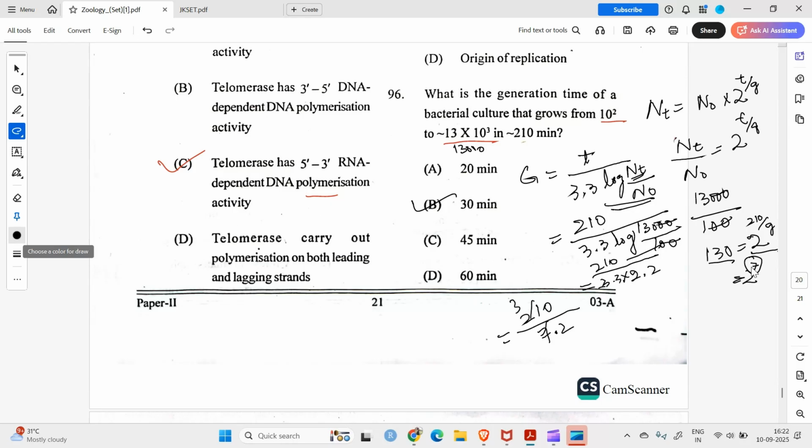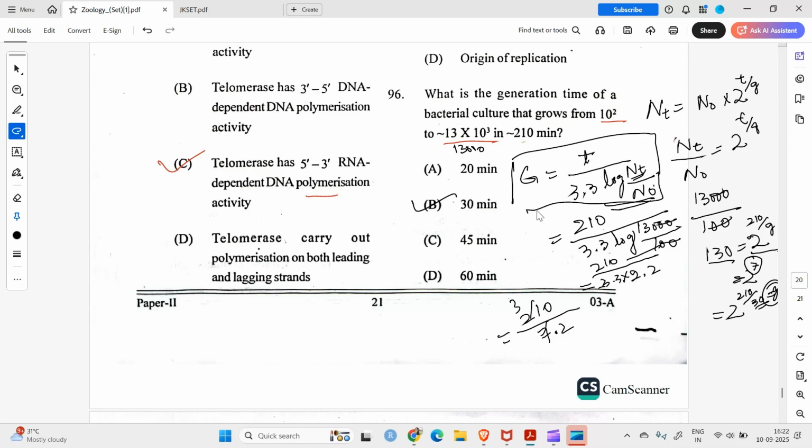But how will 7 come here? You have to kind of go backwards. 7 will come here when you divide this 210 by 30. So it will be like 2 raised power 210 divided by 30. So g is the generation time here. And this is a short neat trick that you can use. So this is the main formula.